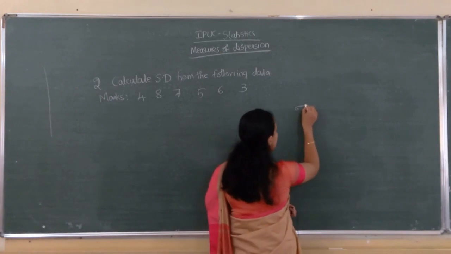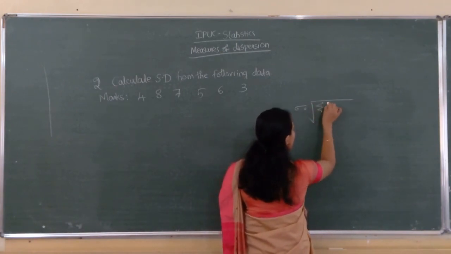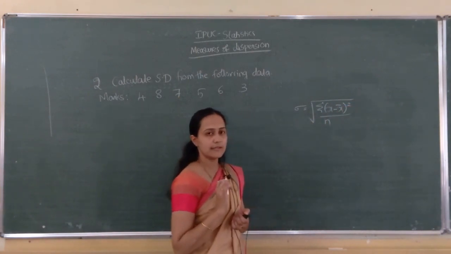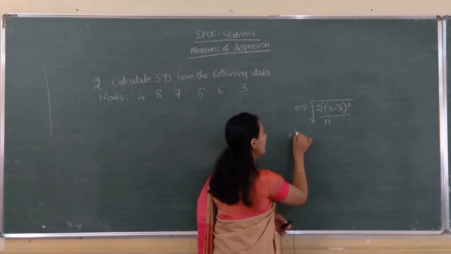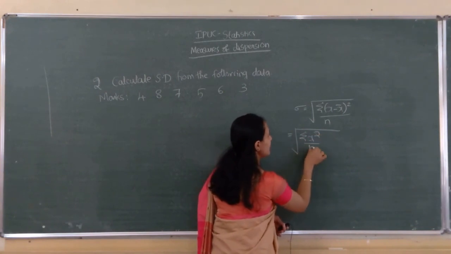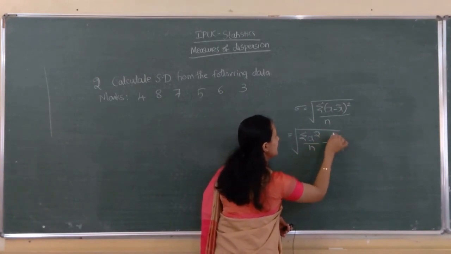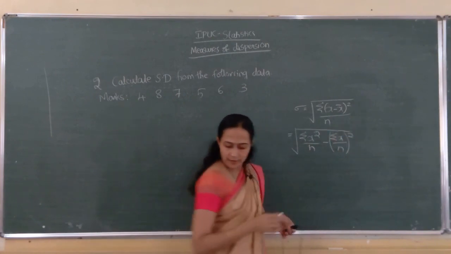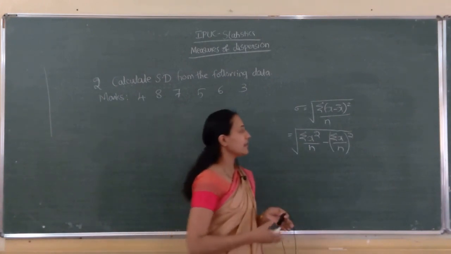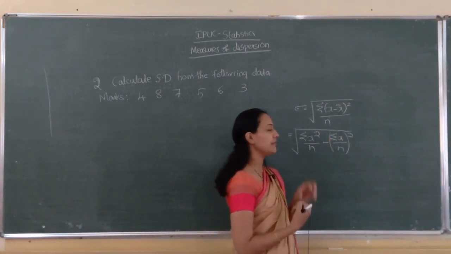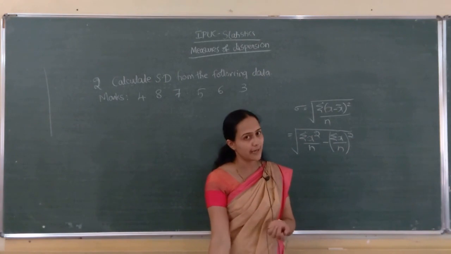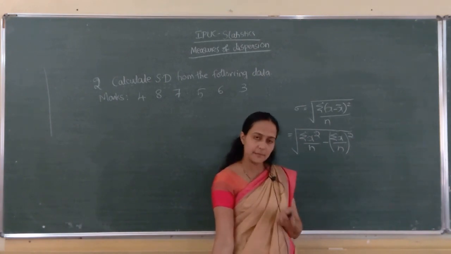Remember, the first formula is square root of sigma (x minus x bar) the whole square divided by n, which we did just now. The second formula, on expanding this, we get square root of sigma x square by n minus sigma x by n the whole square. This formula is easy compared to the first one, isn't it? Which columns are required? The x column, which they gave, and the x square column. Only these two columns.